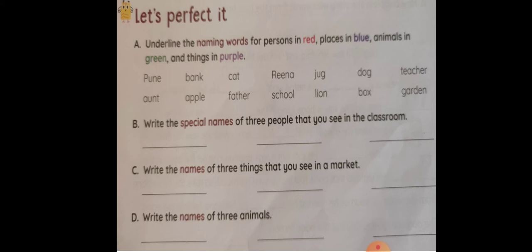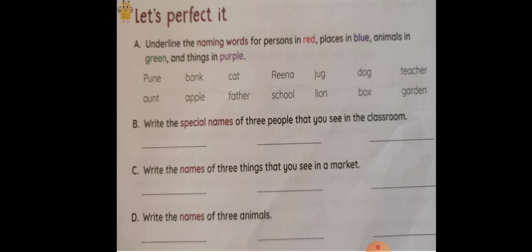Write the special names of 3 people that you see in the classroom. Yes. You are not in the classroom, but you can imagine that your friends are with you and write the 3 special names. Might be your teacher, might be your friends. Okay, children? That is your homework. You will be doing it on your own. Take the help of your family, your mom or dad.